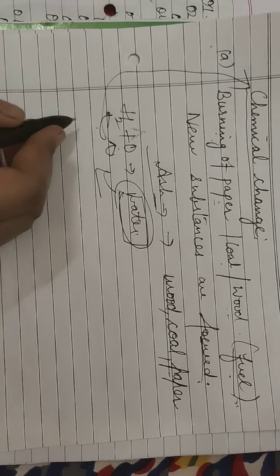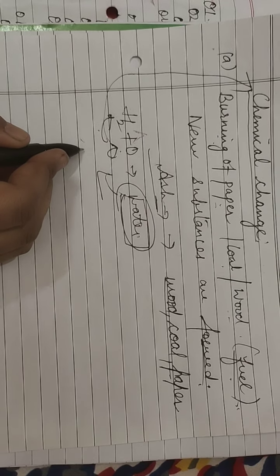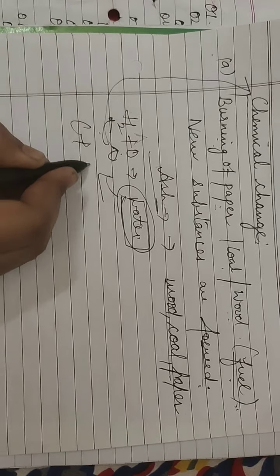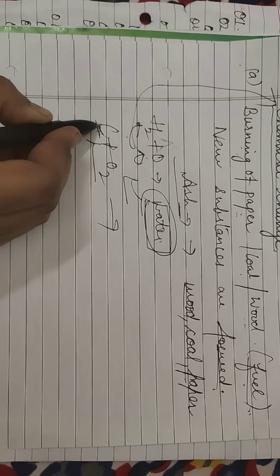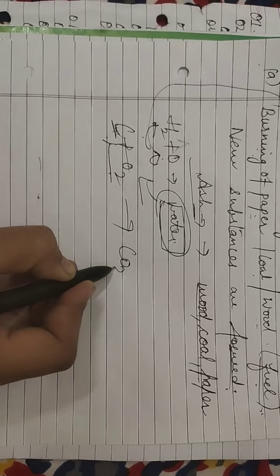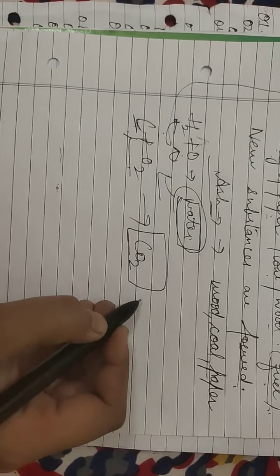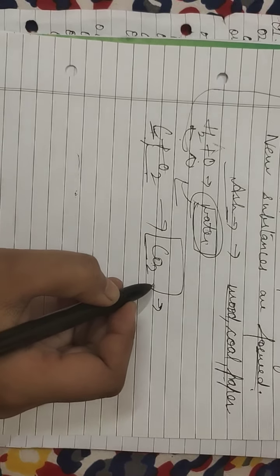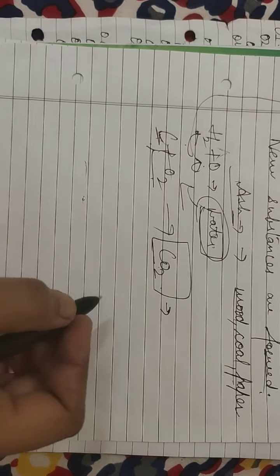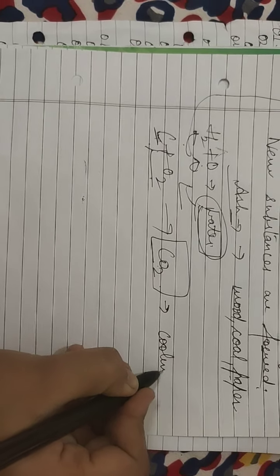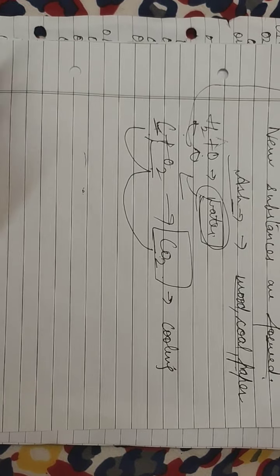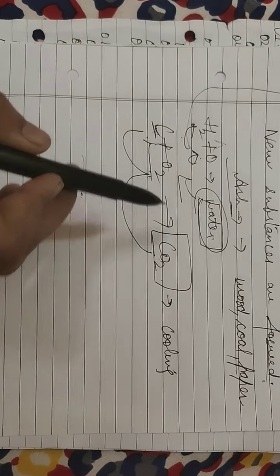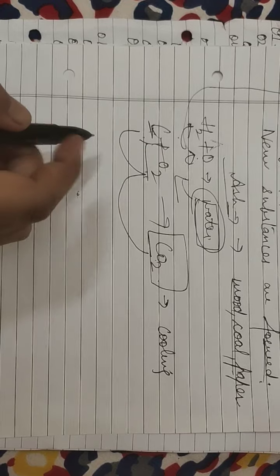In the same way, carbon plus oxygen forms carbon dioxide. When carbon is heated in the presence of oxygen, that forms carbon dioxide. And this carbon dioxide cannot be reversed by cooling. Means this carbon dioxide cannot be converted back into carbon and oxygen. No doubt some are irreversible reactions.